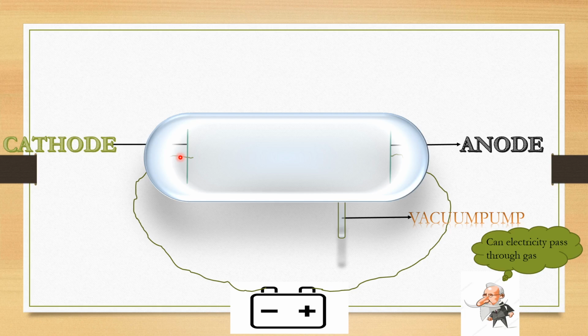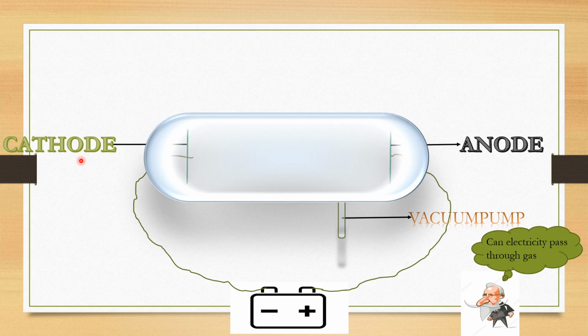Keep it in mind, electrodes are just metallic plates which are used to pass electric current. These two electrodes are connected to the two terminals of the battery. One is connected to the positive terminal, which is called the anode, and the other is connected to the negative terminal, which is called the cathode. I hope you understood what exactly the anode and cathode are. They are just electrodes connected to the two different terminals of the battery.